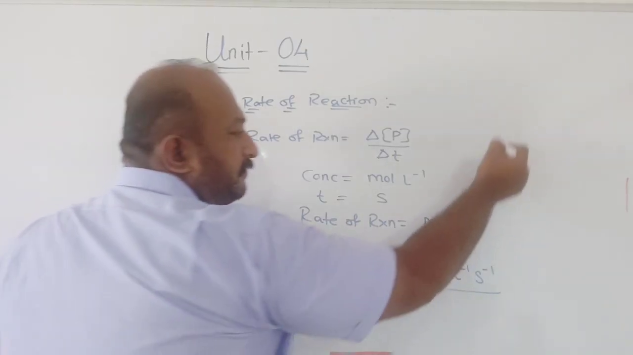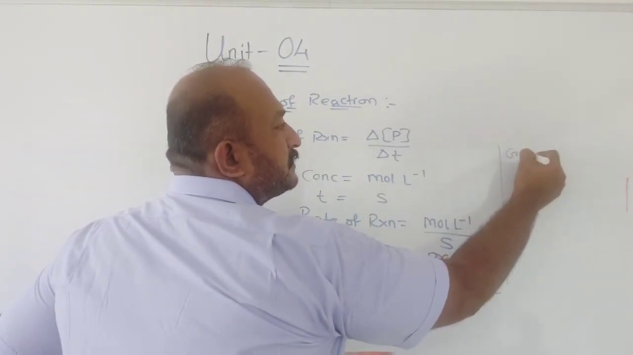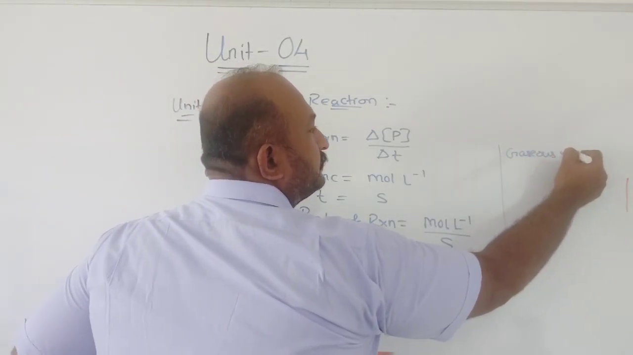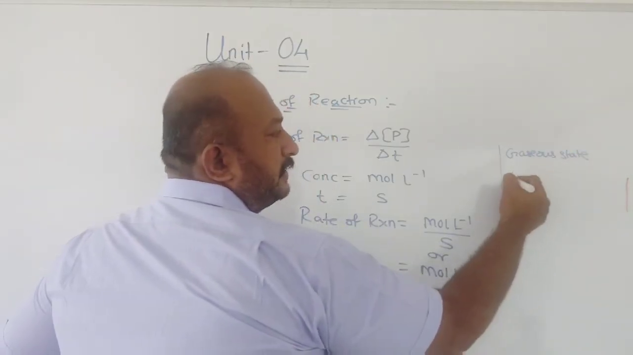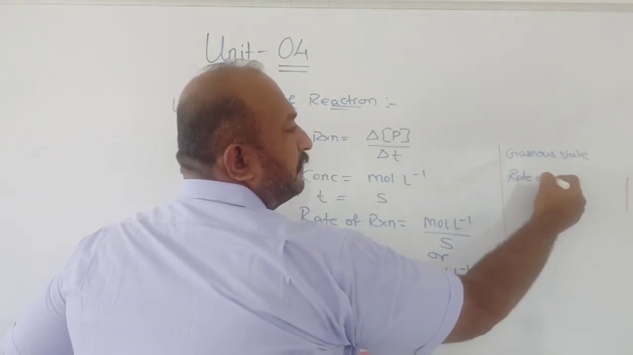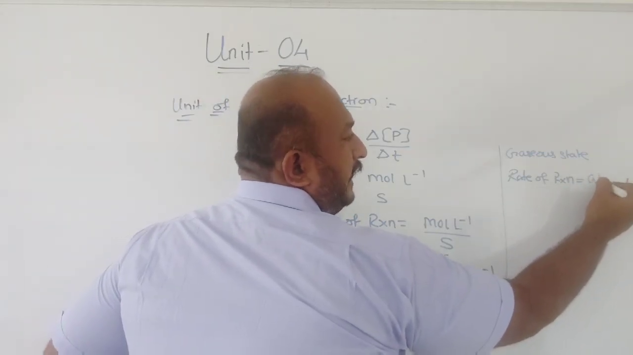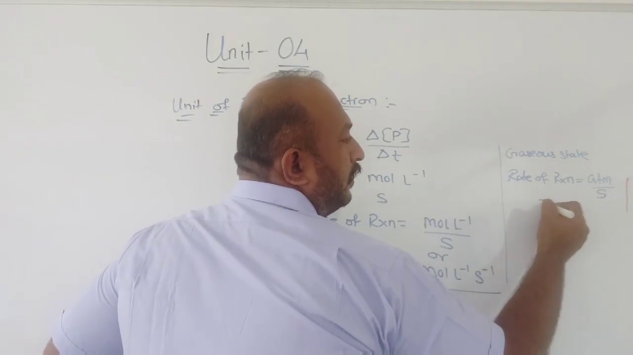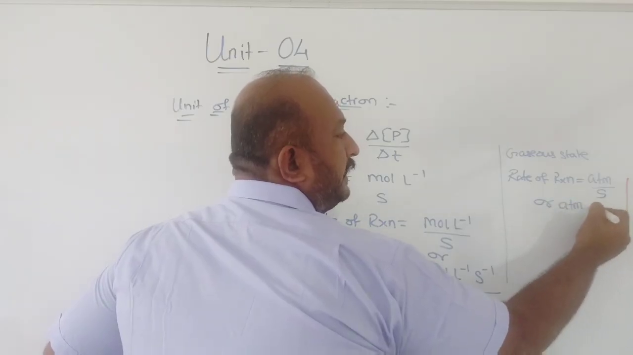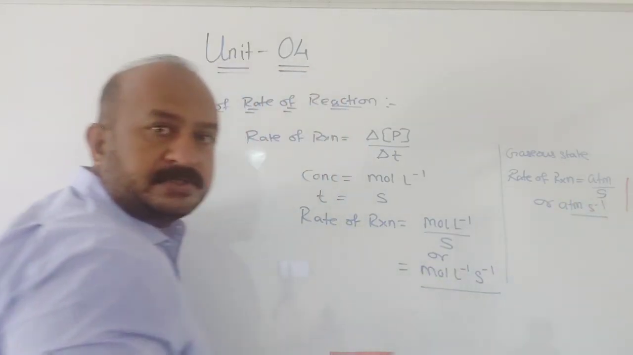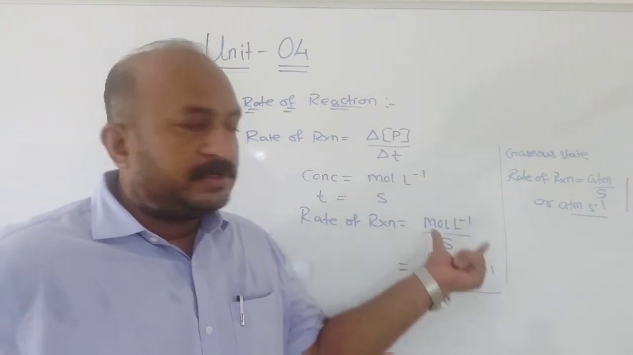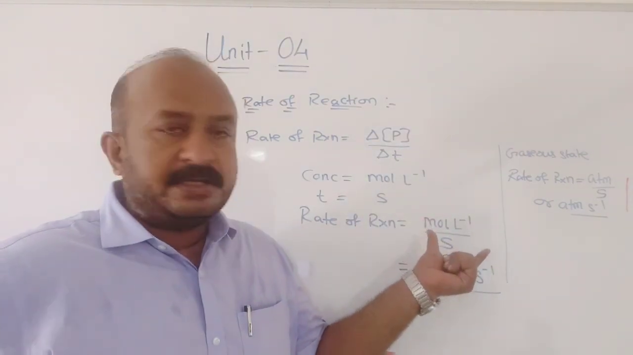Understood? Now, if it is a gaseous state, the unit of rate of reaction will be atm upon second, or you can also write it as atm second inverse. Understood? So this is what we have discussed about the unit of rate of reaction.